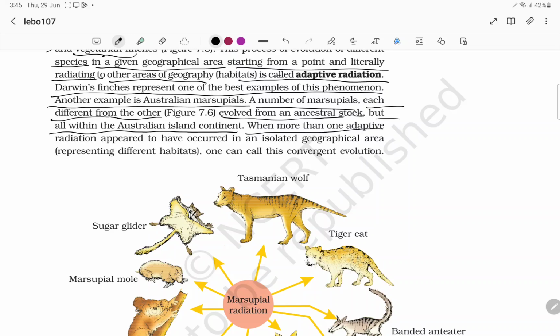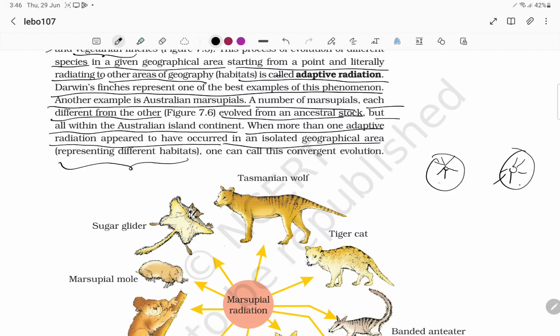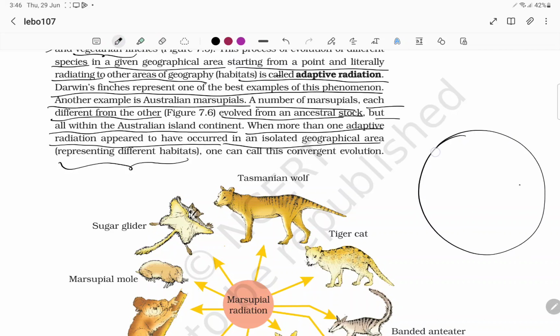When more than one adaptive radiation appears to have occurred in an isolated geographical area. If you have two geographical areas, and they have seen the same type of adaptation, you can call it convergent. Isolated geographical areas representing different habitats. Here you have one habitat, here you have one habitat, and here you have one habitat. The same type of adaptive radiation is seen. So we can call this convergent evolution because the same type of organisms are forming.